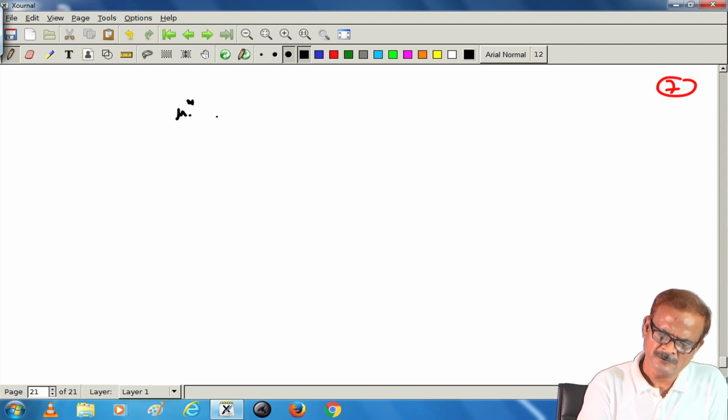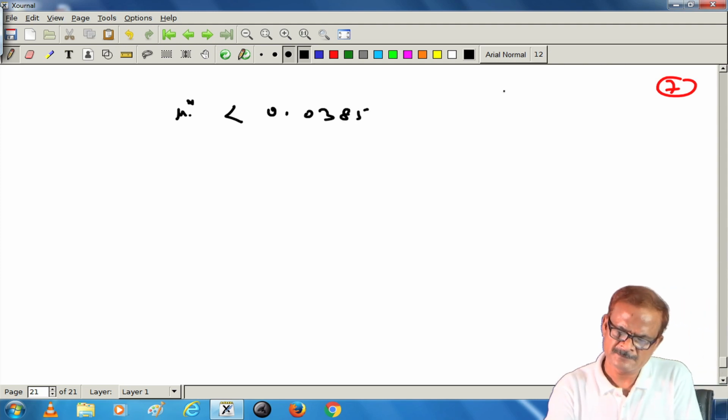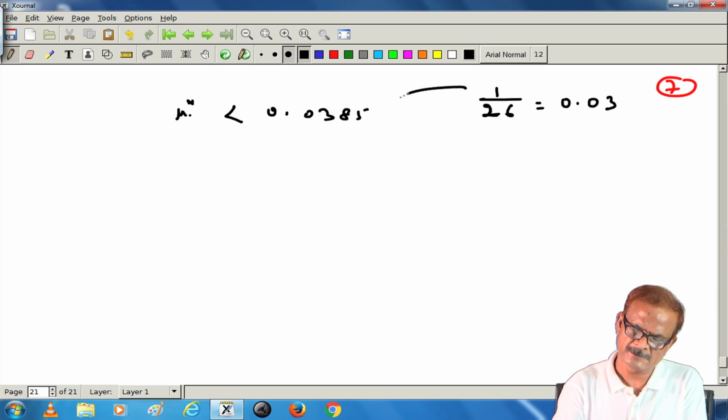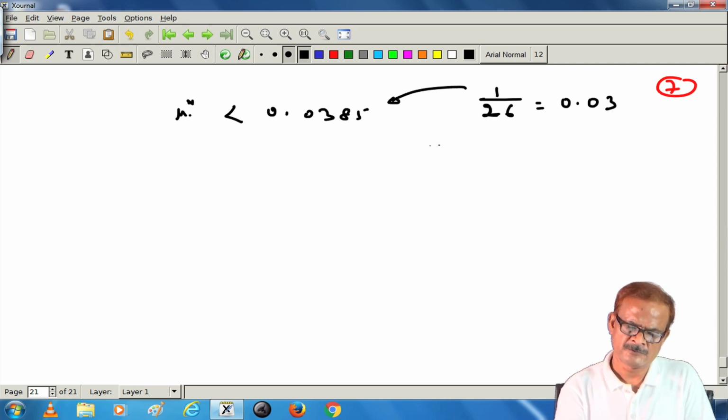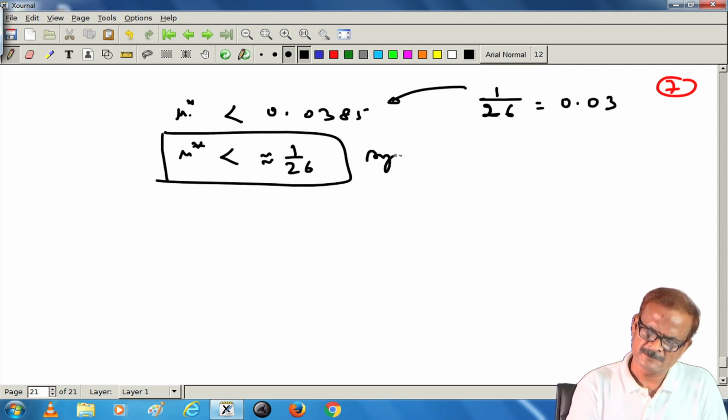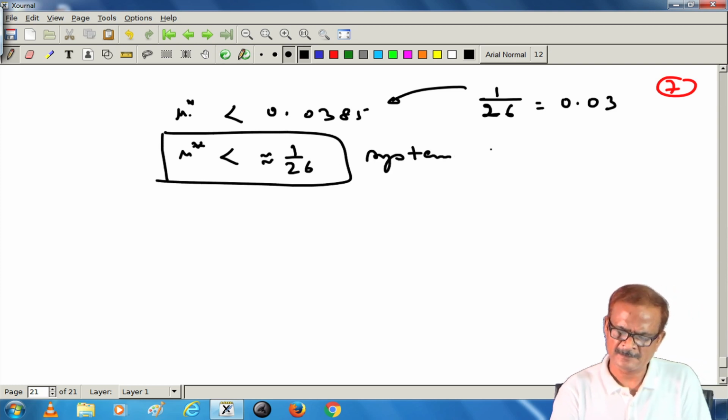If this quantity is less than 0.0385, which is around 1 by 26, the system of Lagrange points will be stable.